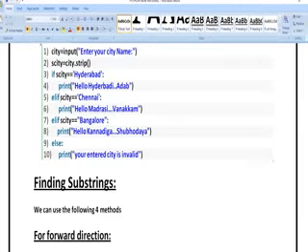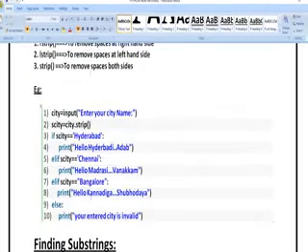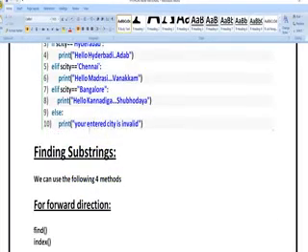If city is equal to Hyderabad, print hello Hyderabadi Adab. Here I am using an if elif else condition. Elif city is equal to Chennai, if you write the city name as Chennai, hello Madrasi, Vanakkam, I am going to get that particular output. If I enter the city name as Bangalore, hello Kannadiga, Subodaya, I am going to get that particular output. Apart from these three statements, if I enter a city name like Vijayawada or Vizag, I am going to get an output called your entered city is invalid. So this is what we can do.